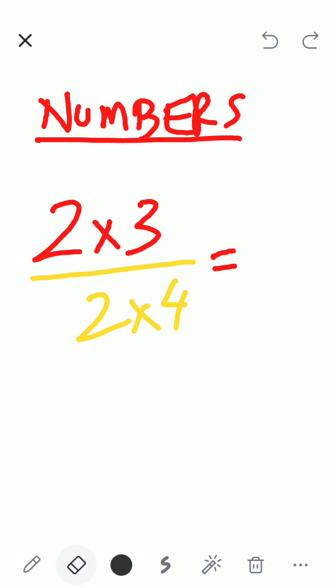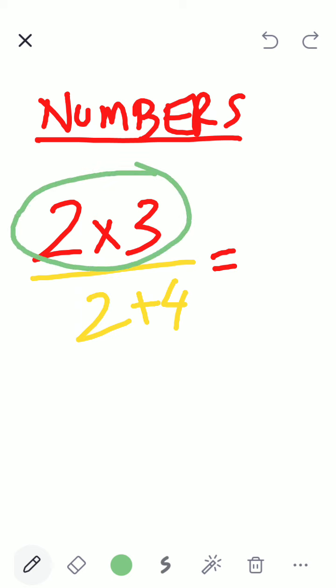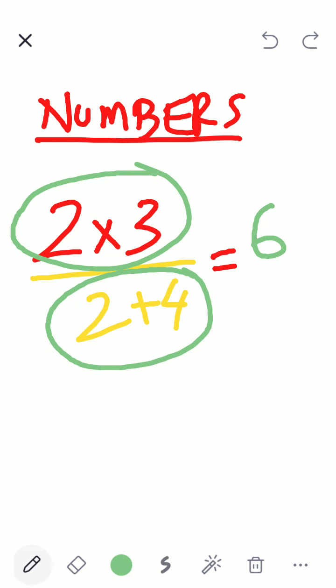Then I will again change and I will say, let me write this as, now what is the answer? 6 by 6. Now again, numerator I saw, very simple. It is multiplied by 3. So I will write 6 and this I will see 2 plus 4. Now by 6. 6 divided by 6 is nothing but 1, 6 ones are 6. Very good.